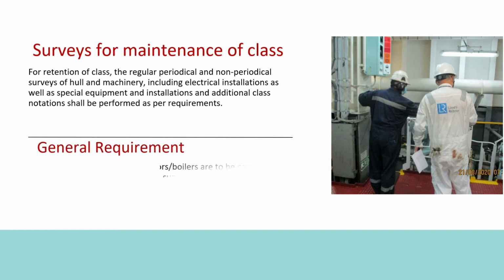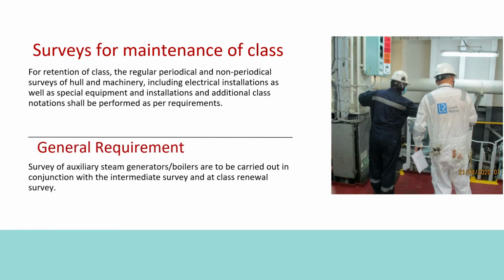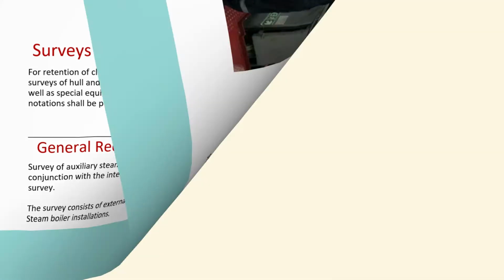The general requirements of surveys are: survey of auxiliary steam generators or boilers are to be carried out in conjunction with the intermediate survey and at class renewal survey. The survey consists of external and internal inspections of the steam boiler installations.